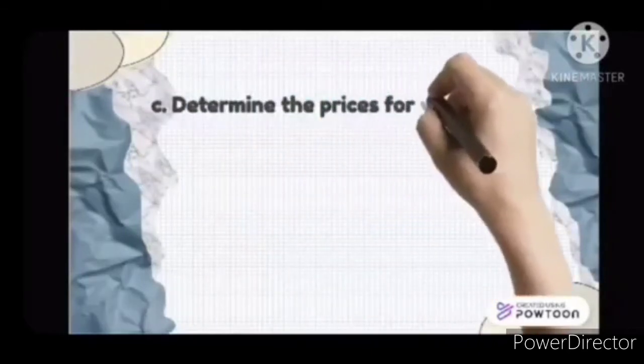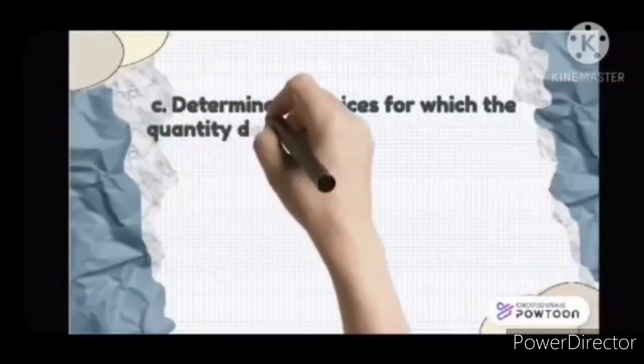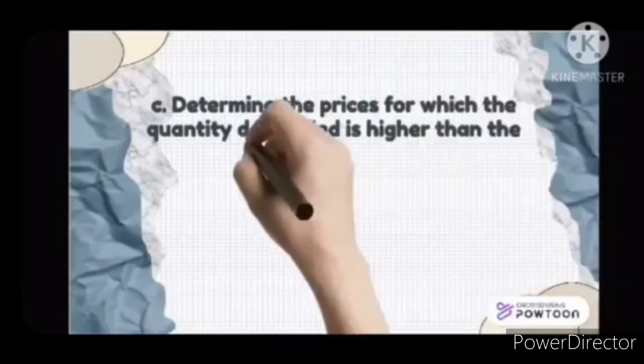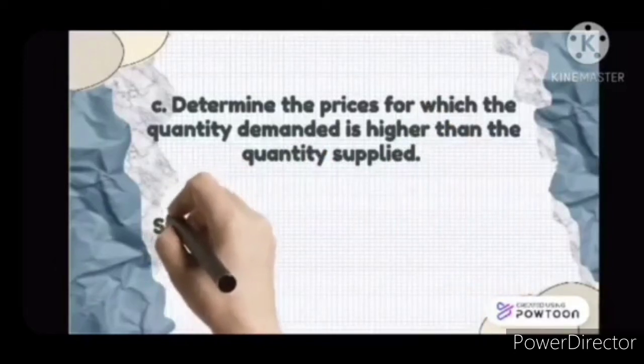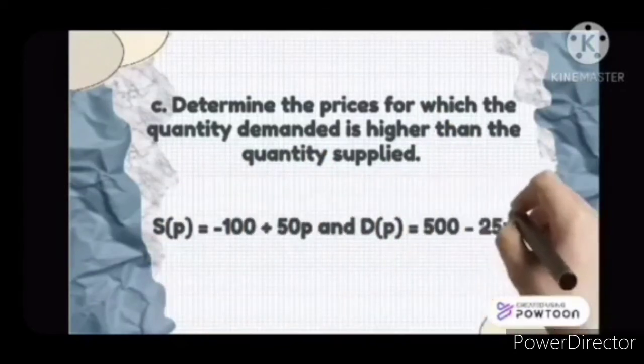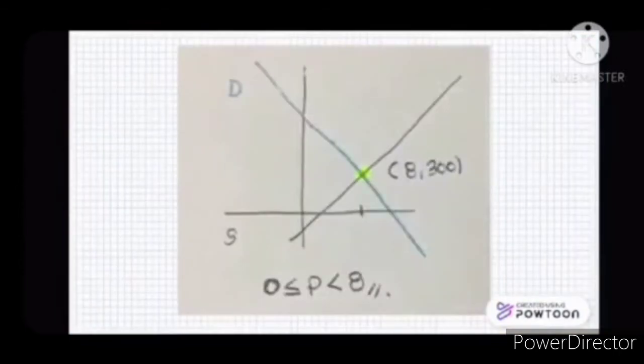For the last part, we're going to determine the prices for which the quantity demanded is higher than the quantity supplied of the given. After we graph the demand and supply, we see the intersection and it has the point (8, 300). So now, the price is greater than or equal to 0 but less than or equal to 8. There is more quantity demanded in the shop, which means there will be a run out of stock of shorts. And that's all. Thank you.